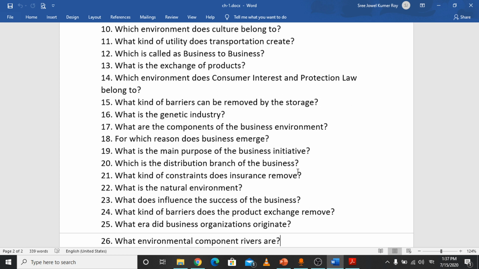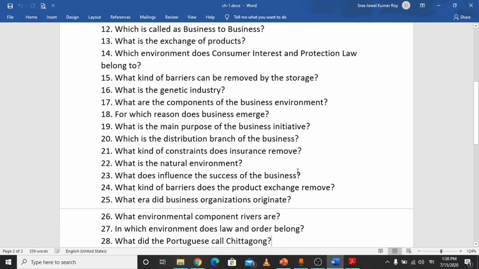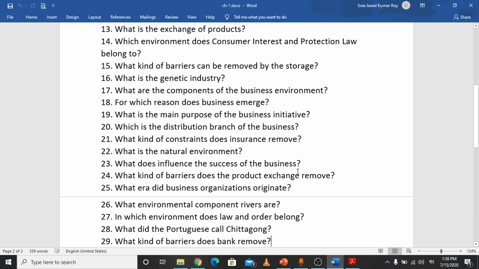What environmental component are rivers? This is the natural environment, a natural component. Number 27, in which environment does law and order belong? Law and order obviously belongs to the political environment. Number 28, what did the Portuguese call Chittagong? The Portuguese called Chittagong Porto Grande.